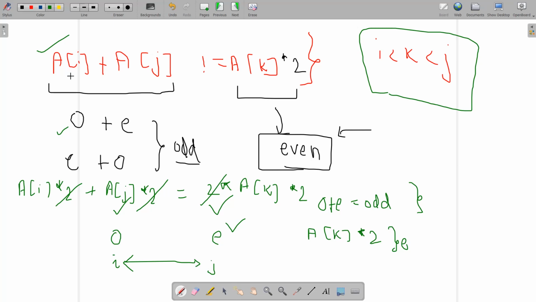Similar is the case for addition. If I increment every element of the array by some constant x, like ai plus x plus aj plus x, you can see that I have ak plus x into 2, which is always going to be valid. That is, the previous result of this expression will always match the current result of this expression. If you still have some doubts, do mention them in the comment section of the video.